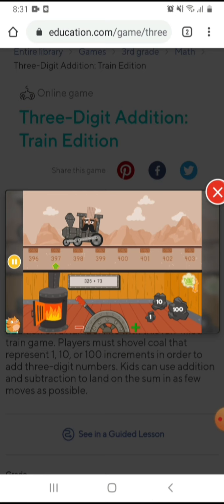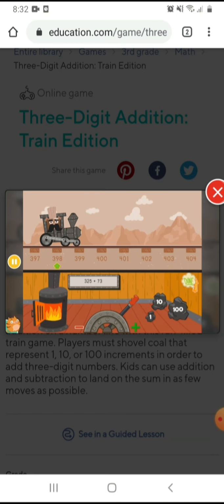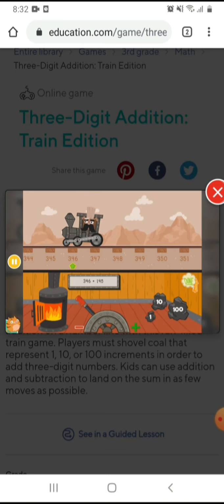So you have to move 1 number again. Please move it to the plus so the train can go forward. So it only lacks 1. If you add 1, it will go directly to 398. After that, you can click done. After you click done, you will have a new problem.